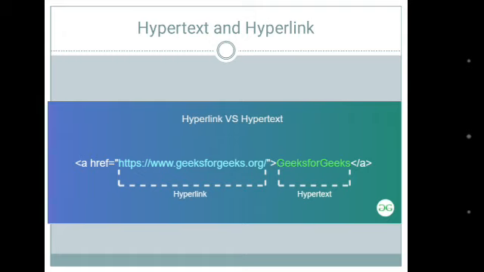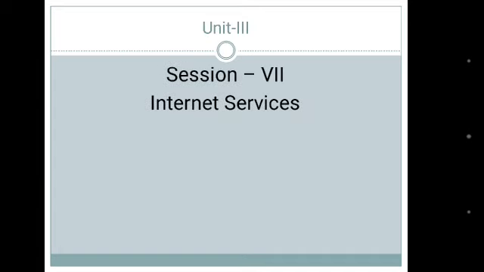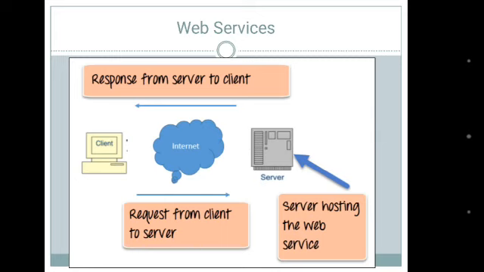Now let's see session number 7, internet services. This is also related to session number 6, which is internet applications, so I am continuing in this only. Let's start. This is web services. Now what do we mean by web services? The web services are the software-based services that take place when two electronic devices connected via a network communicate over the WWW's HTTP protocol.